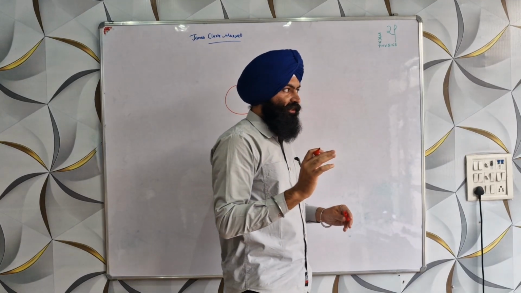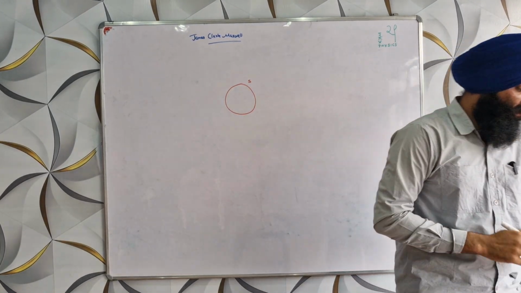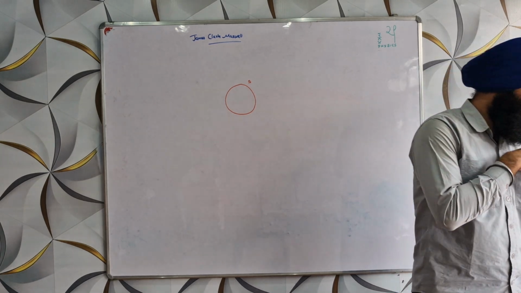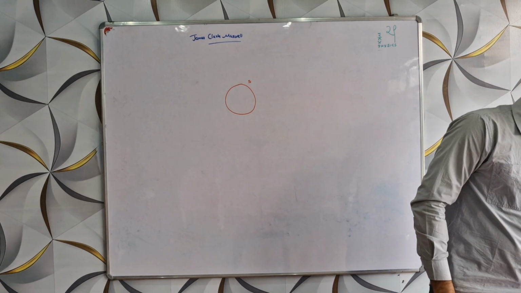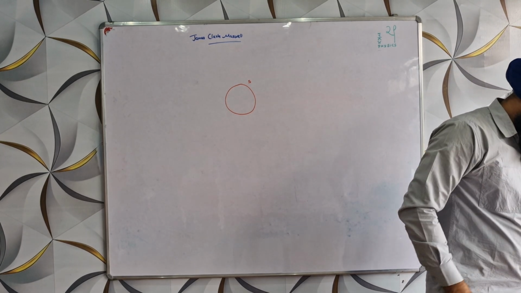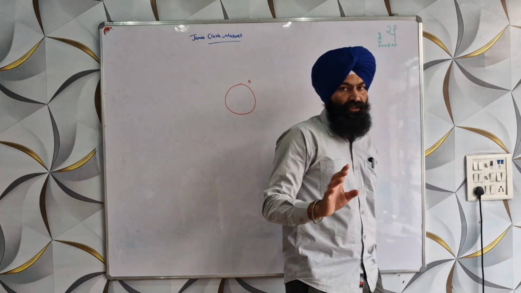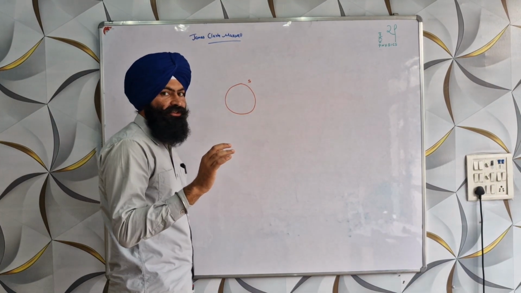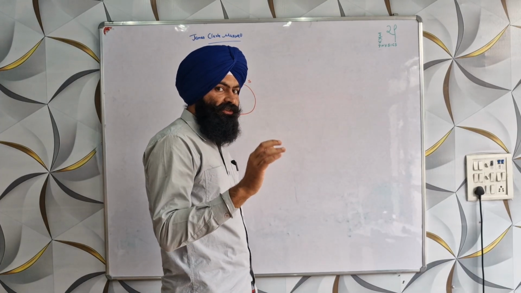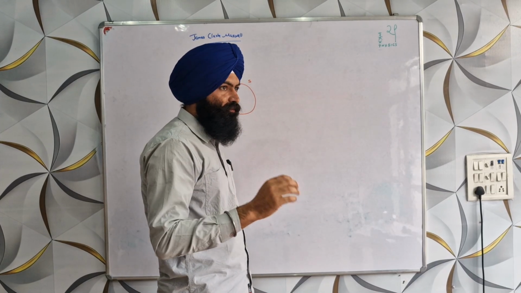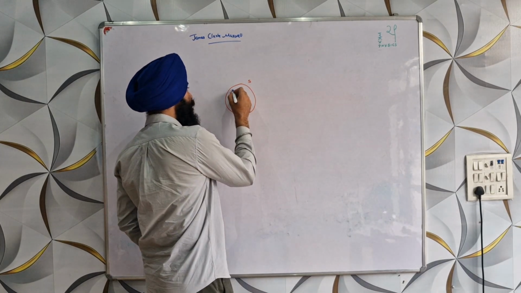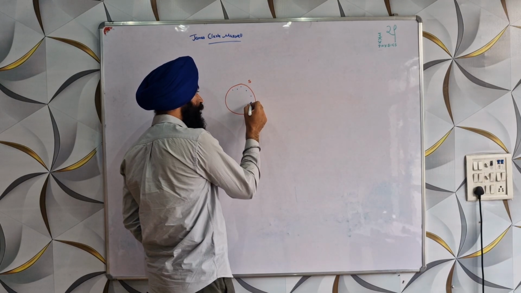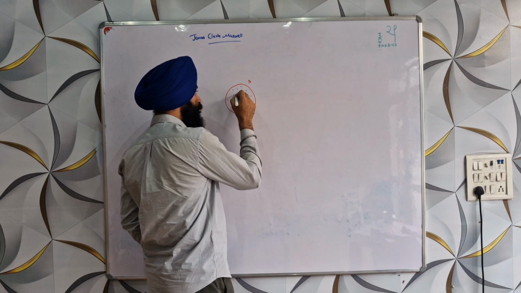Now please be slow and try to listen to this carefully. By wave of probability, we mean that at the same instant of time, this electron is here also, here also, here also, here also.